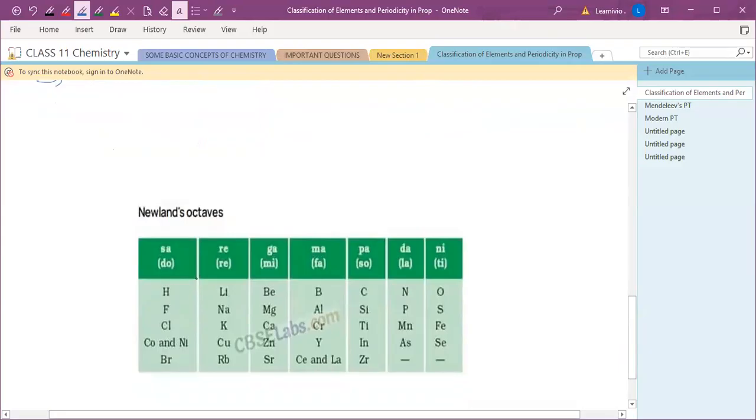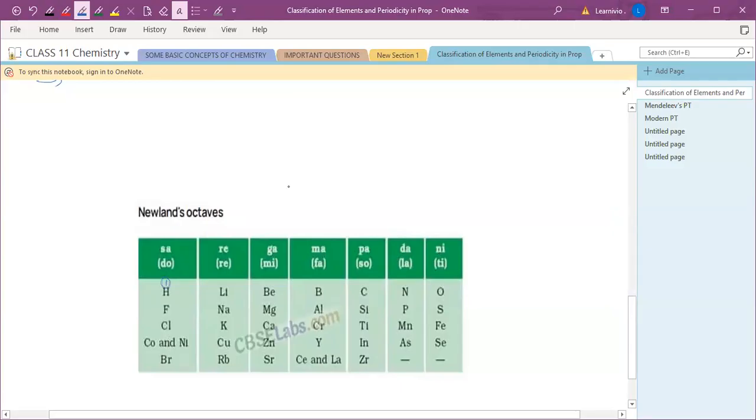If you arrange the elements in order of increasing atomic weight, the eighth element, counting from the first, is similar in properties to the first element. He said it is like Sa Re Ga Ma Pa Dha Ni, also called Do Re Mi Fa So La Ti. Accordingly he gave Newland's law of octaves.